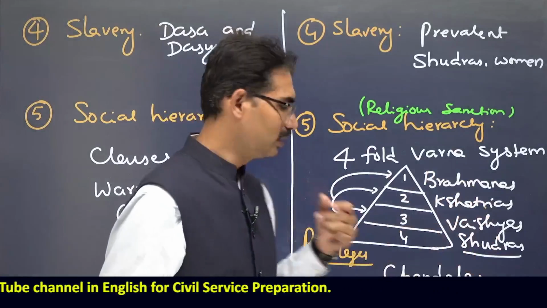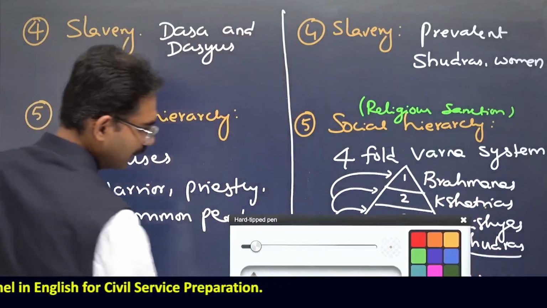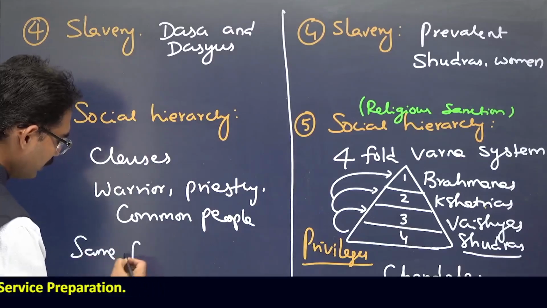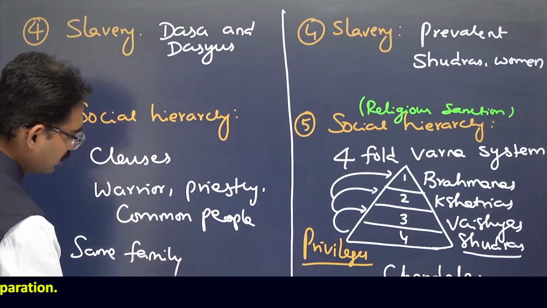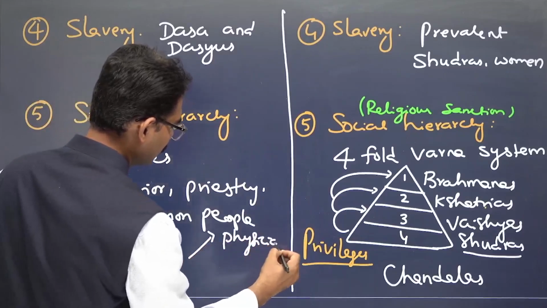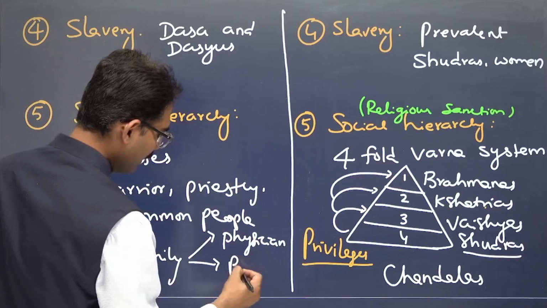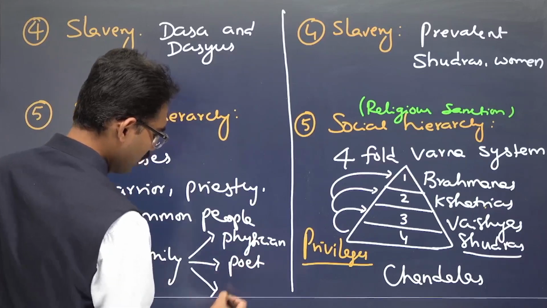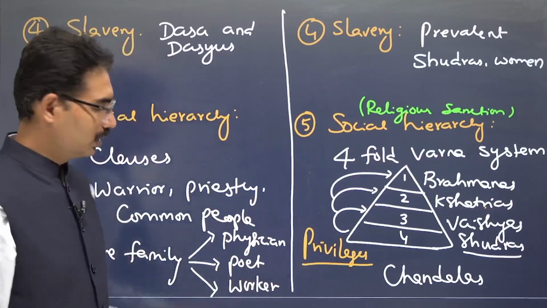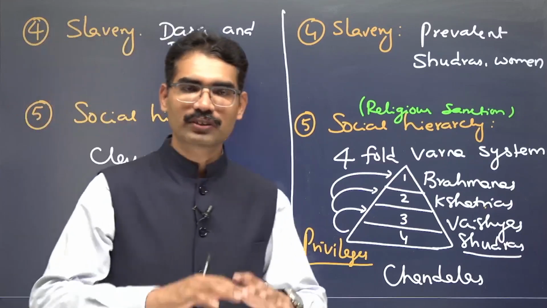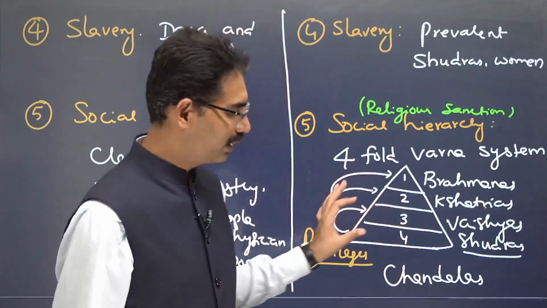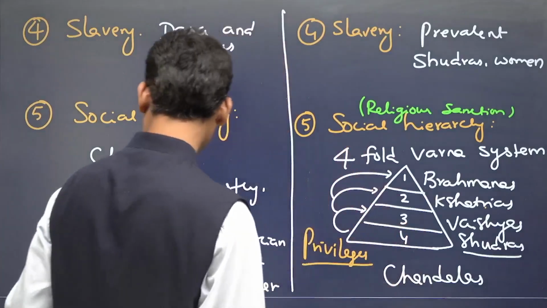Within the same family, a person can be a physician, a poet, a knowledge person, or a worker. Within a family there are different professions, but here the profession too is gradually decided by birth. This is about social hierarchy.